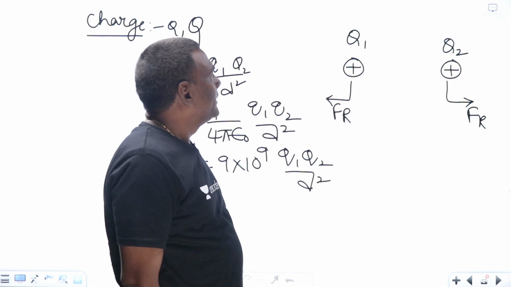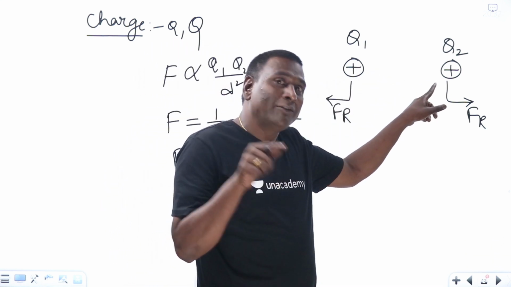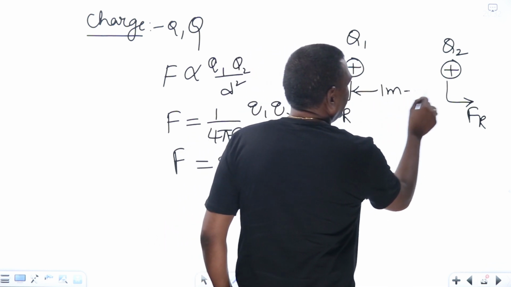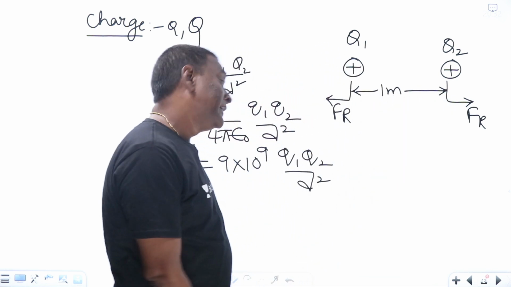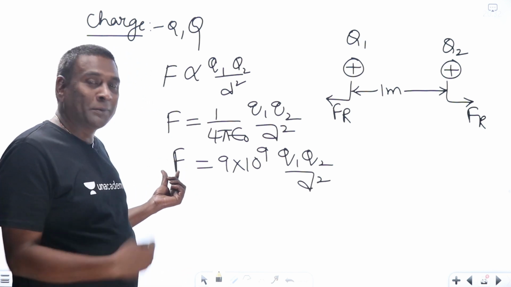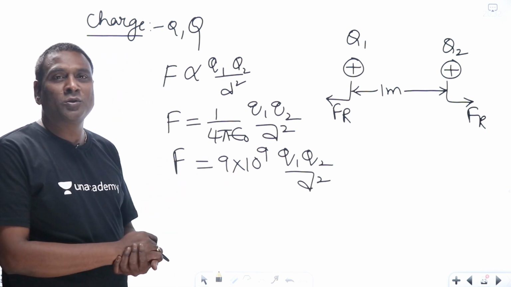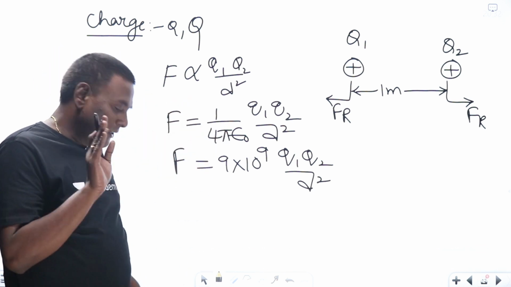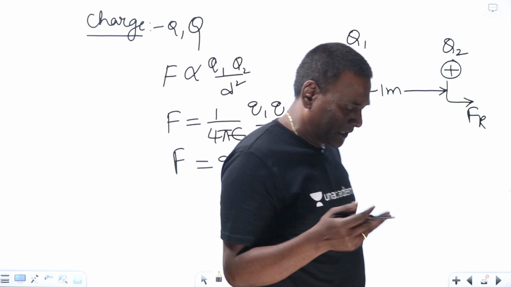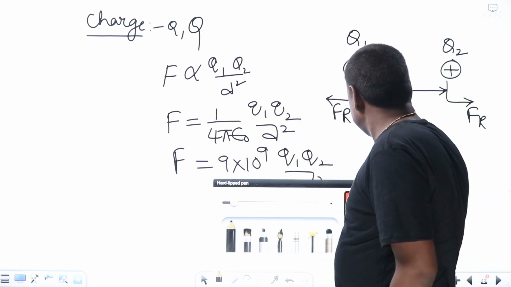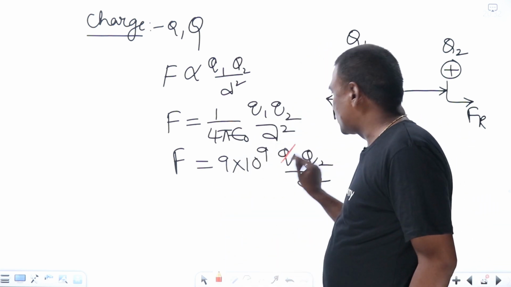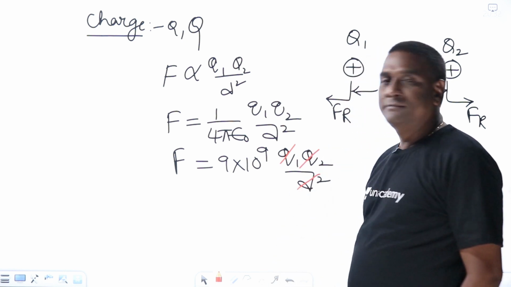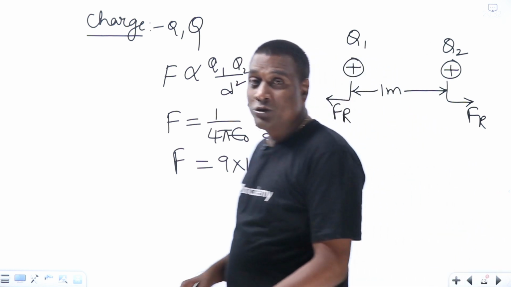Now, if Q1 and Q2 are equal charges, displaced by 1 meter, and the repulsion force is 9 into 10 to the power of 9 newtons, that means those equal charges are going to be 1 coulomb. Let me tell you: if this is 1 coulomb, this is 1 coulomb, and this is 1 meter, then how much force will come?